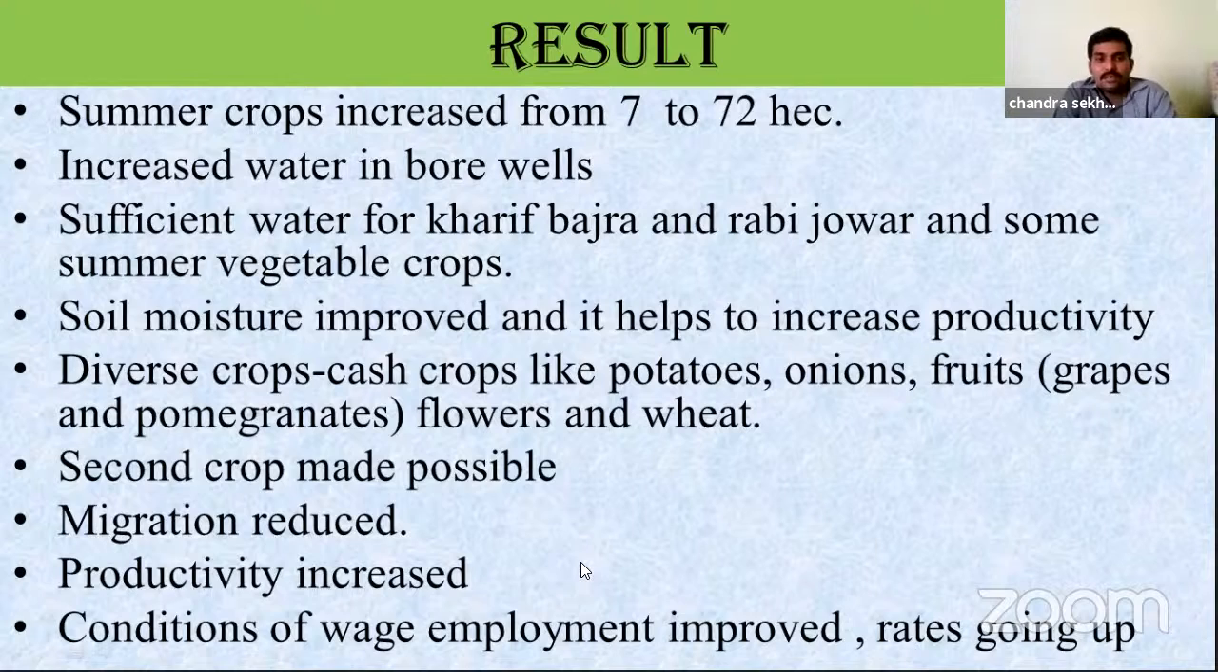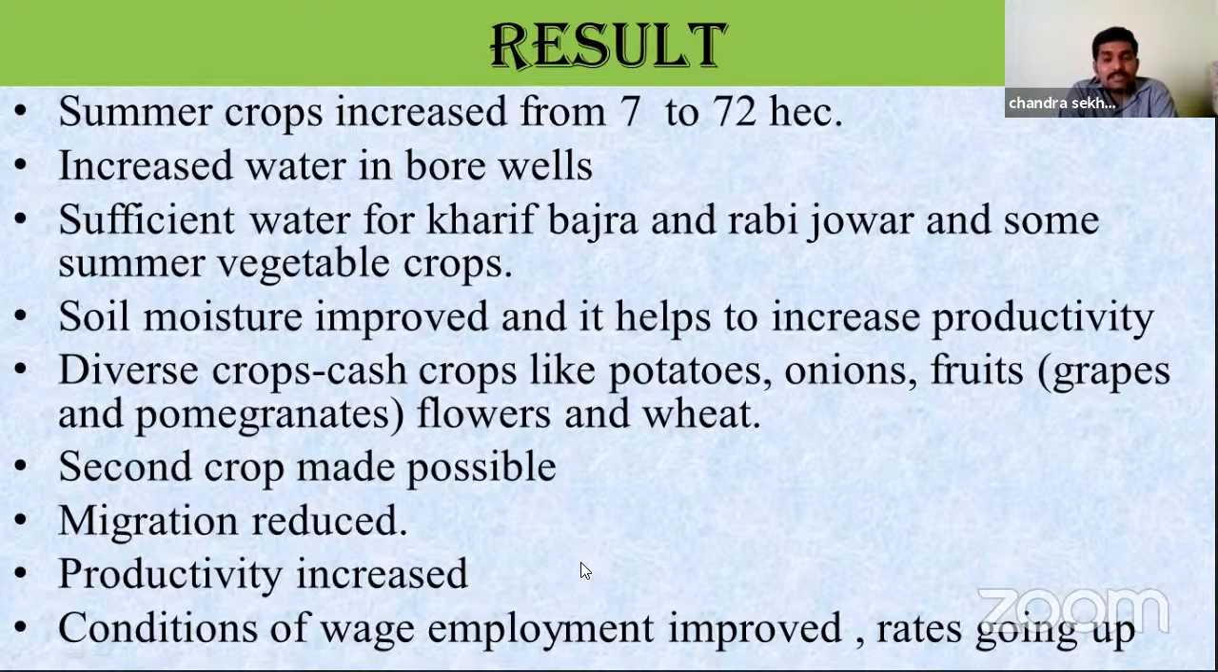So diverse cash crops like potatoes, onions, fruits, flowers and wheat are also cultivated in the village because of this scheme. At the same time, a second crop was made possible because of this Adarsh Gram Yojana scheme. Before implementation of this scheme, a second crop was not possible, but this scheme made it possible. One more important thing is that out-migration has stopped and in-migration has started because of this scheme.